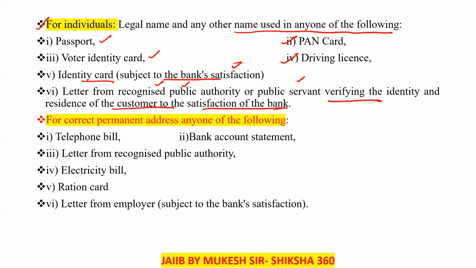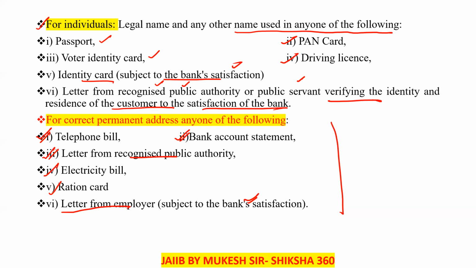For correct permanent address, any one of the following: telephone bill, bank account statement, letter from a recognized public authority, electricity bill, ration card, or letter from the employer, subject to the bank's satisfaction. Please remember these things.